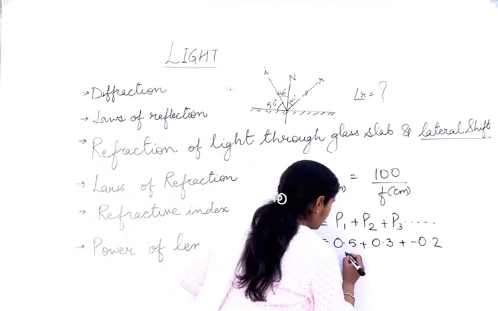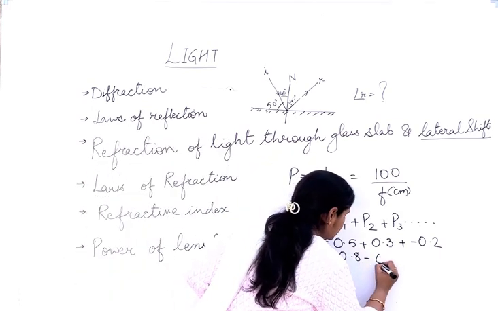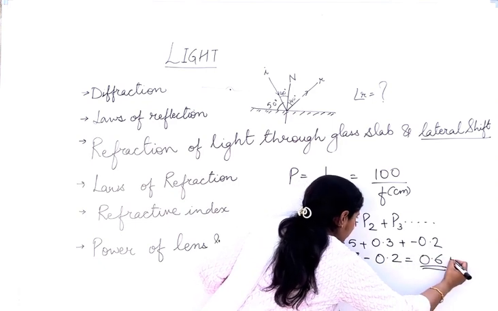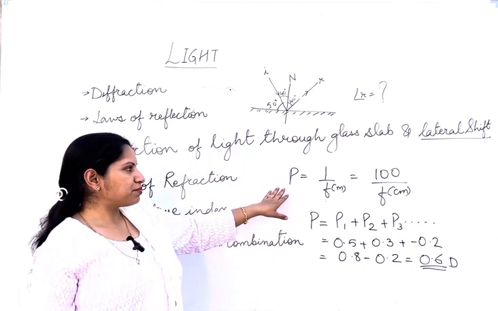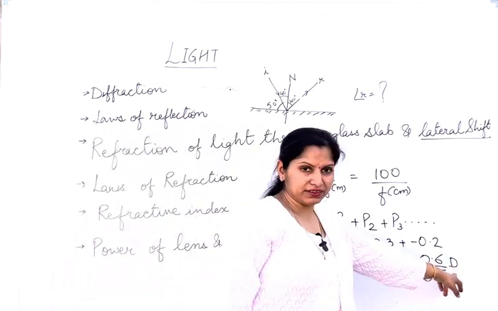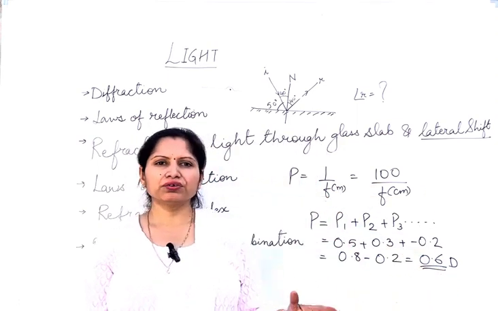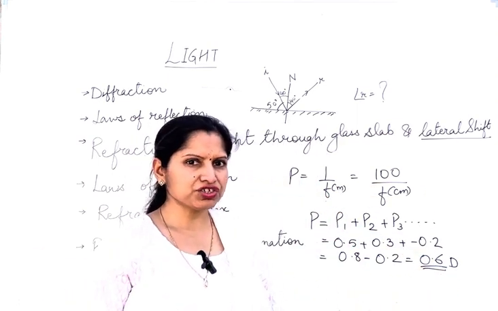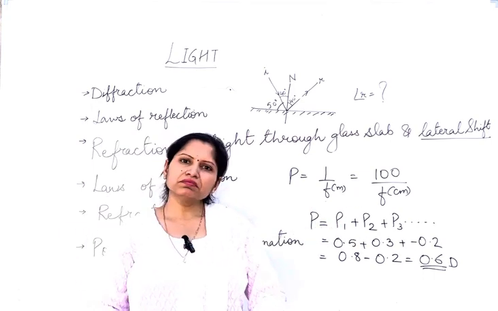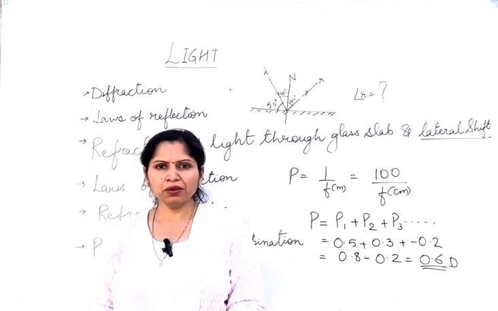Power is expressed in diopter, represented by D. Whenever you have to find the total power of the combination, you just find the individual powers, add them up, and you will get the answer for the total power.